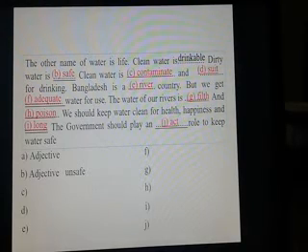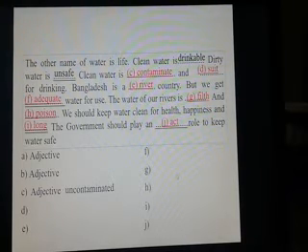Clean water is contaminate and sweet. Here two words are added with and. So if C is an adjective, D is also an adjective. C is an adjective, as there is also to be verb is. So contaminate, contaminated, and you can use contaminated, changing it into uncontaminated, the opposite word.